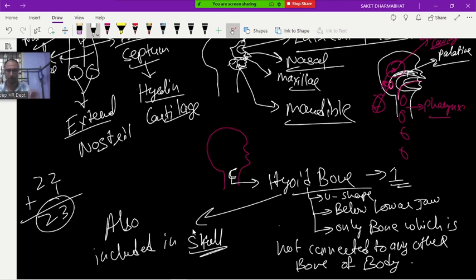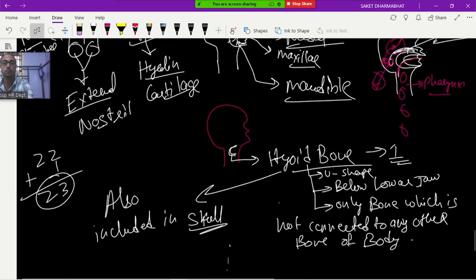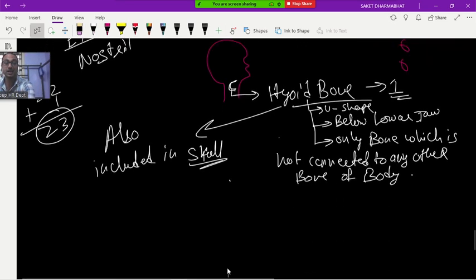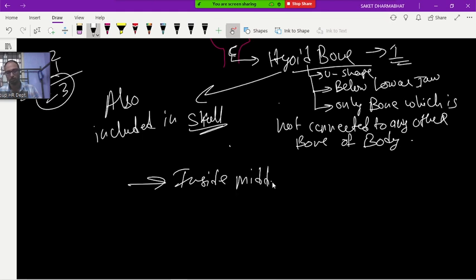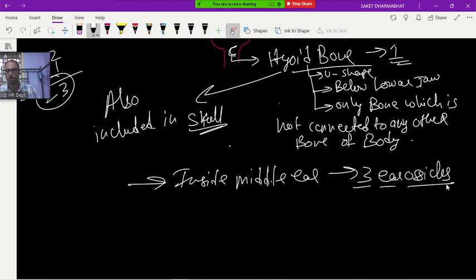Okay, now one thing I already told you. Inside each middle ear, three bony pieces are there, called what? Ear ossicles. Inside the middle ear, three ear ossicles are present. What are they?